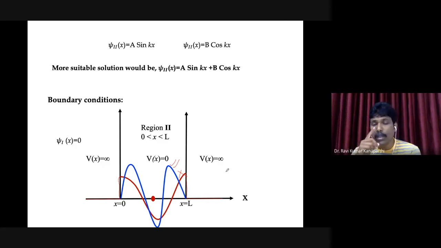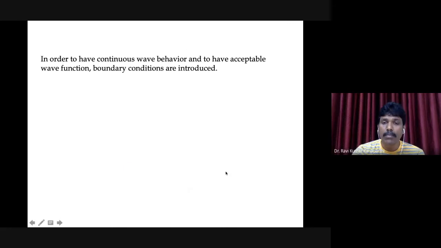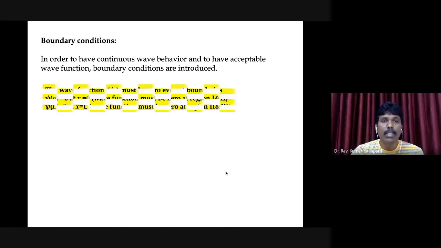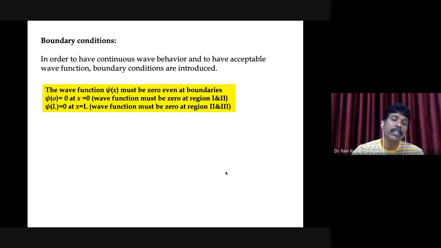What are those? Even at the boundaries, the wave function has to be 0. Those are the boundary conditions that we will impose while solving itself.